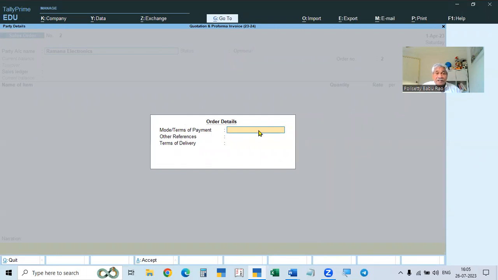So terms of payment, see here, 15 days credit, or 50% in the beginning, or 50% balance after some time, like that. 50%, 50 days credit. Other references, how you give the order, how we are asking this. That is, we are asking for quotation.